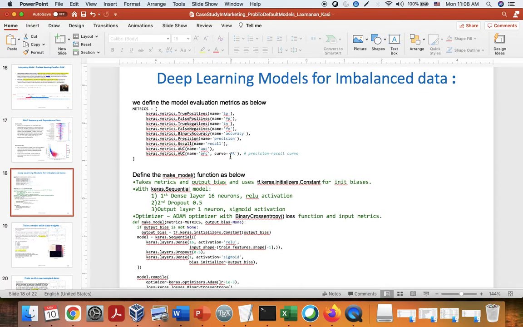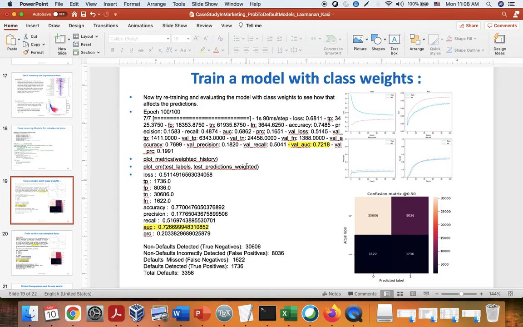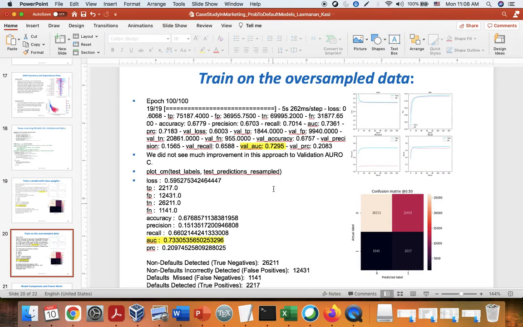Next, we'll look at deep learning models for imbalanced data. We'll first define the model and then train the model with class weights, and train the model on the oversampled data. The model on the oversampled data has about 73% ROC on the test dataset.